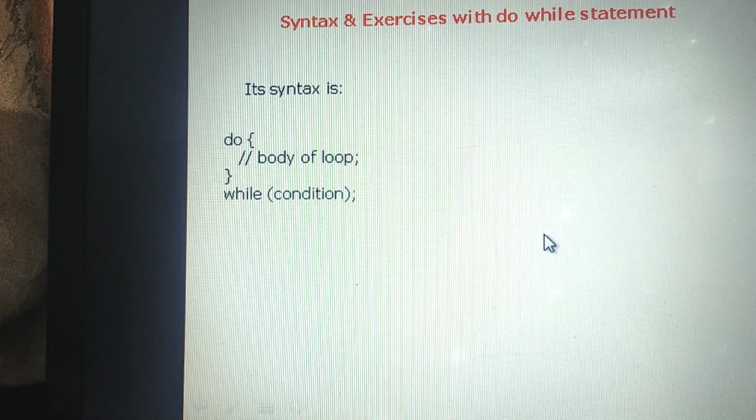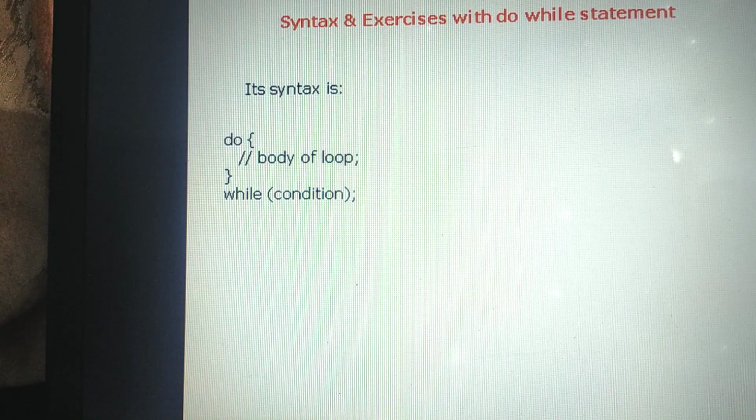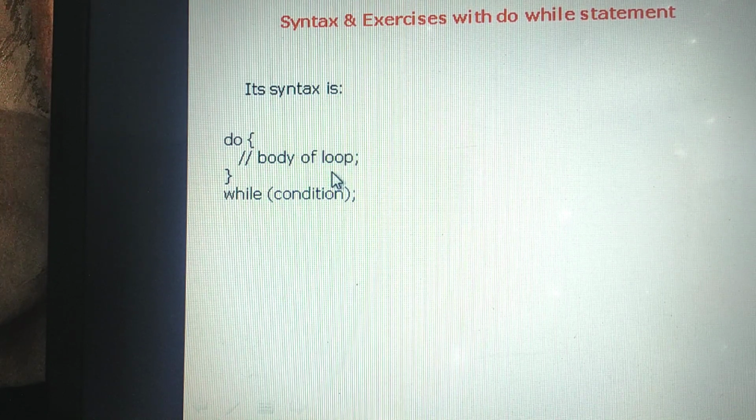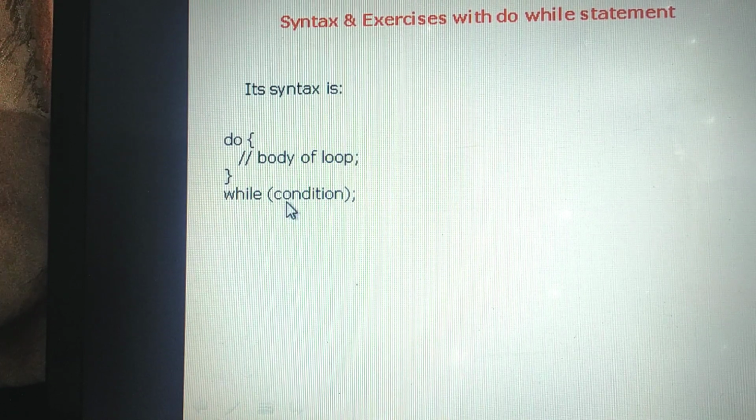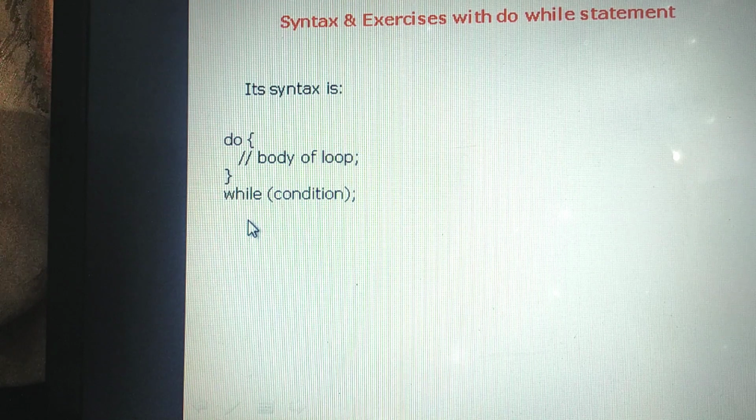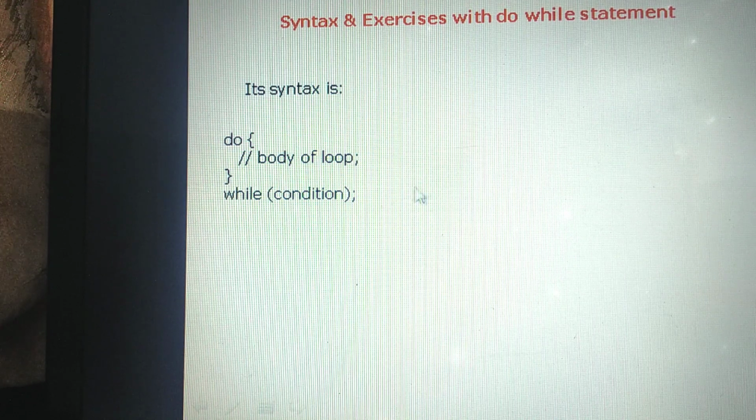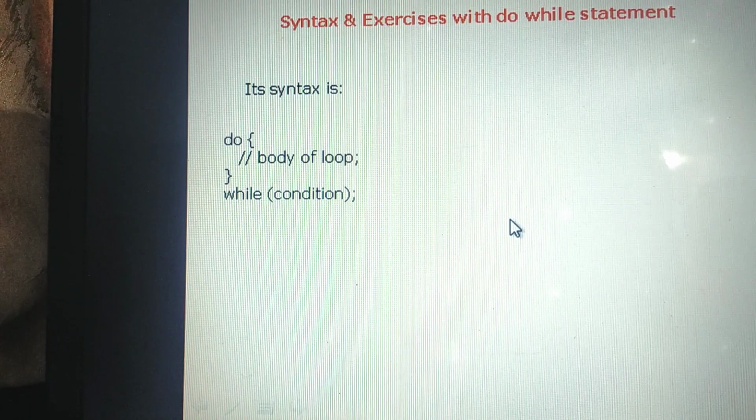This process continues until the condition evaluates to false. Until the condition evaluates to false, this process will repeat. If it is false, the loop stops. The processing of the do while loop stops, and control comes to the main program. This is the way we can make use of the do while statement in the program.